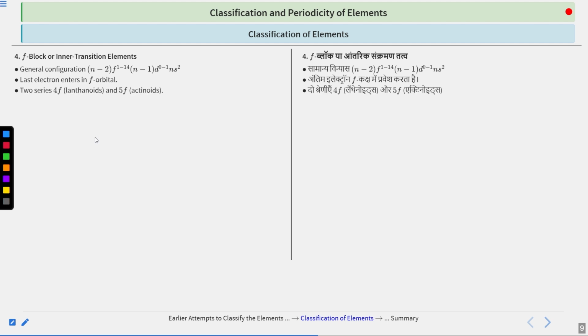Now, keeping this in mind, there are two series. They are called lanthanoids and actinoids. If your last electron is going to the 4f orbital, then we call them lanthanoids, and if it is going to the 5f, then we call them actinoids, and they are also called rare earth elements.